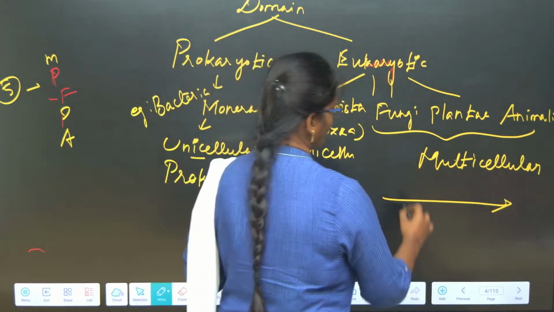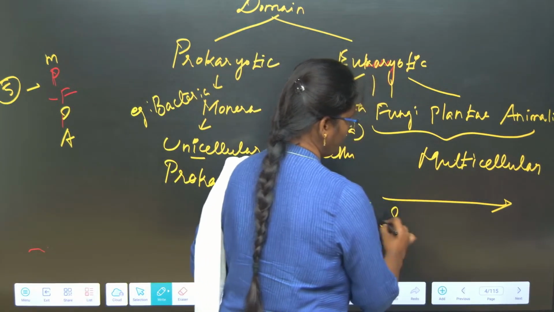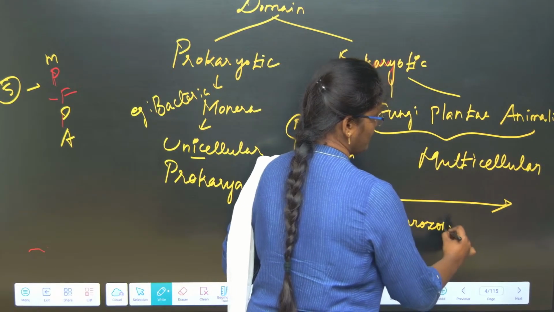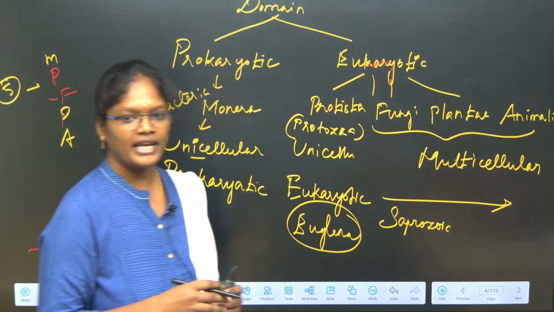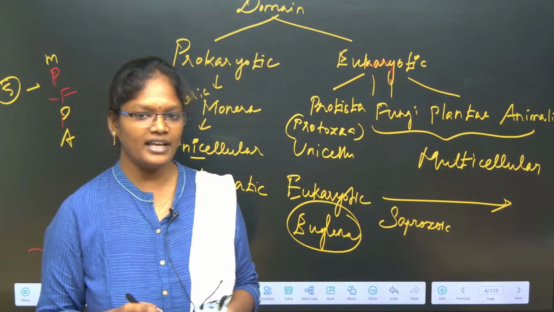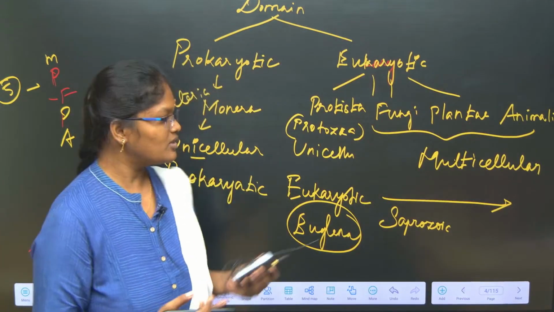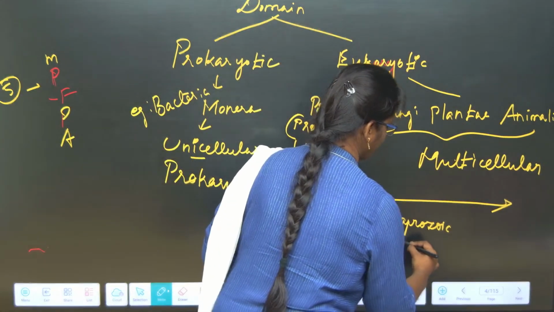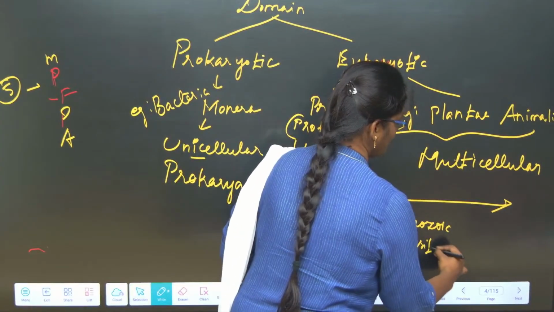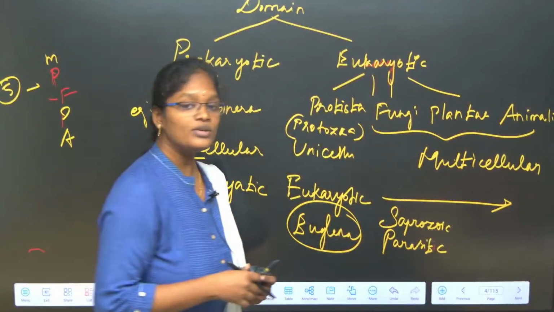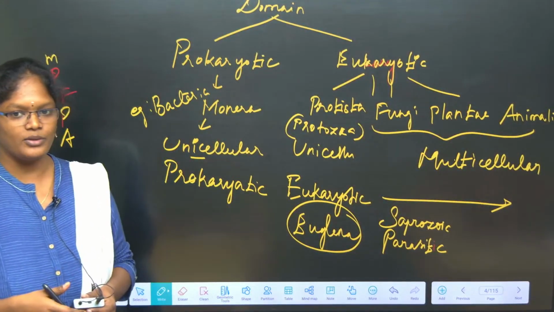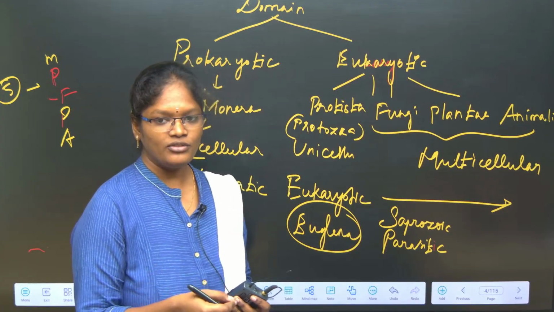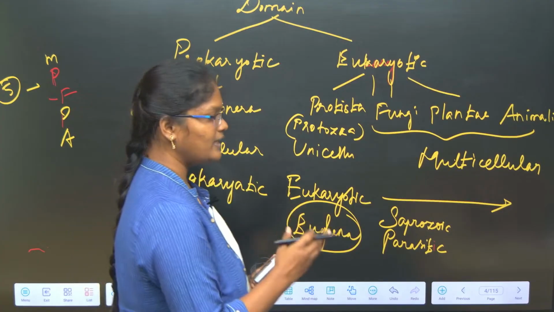Okay, so fungi follow a nutrition called saprozoic. Saprozoic means those organisms feed on dead and decaying organic matter. So that is what saprozoic is. Fungi can also be parasitic. Parasitic means these organisms depend on the host organism for their survival. They take food from the host. So that is what parasitic is.